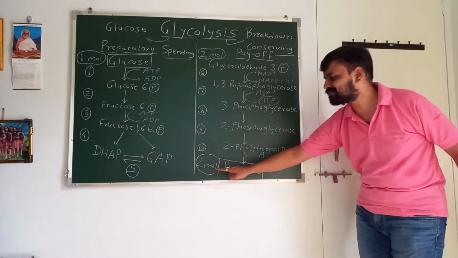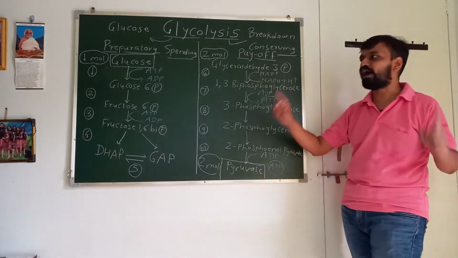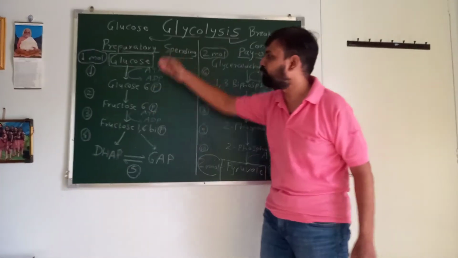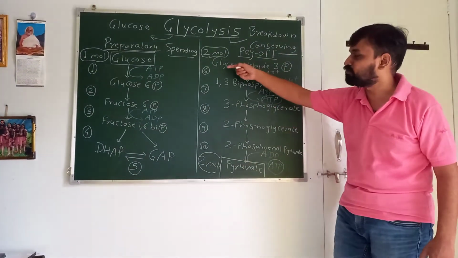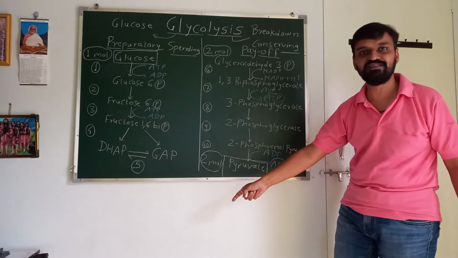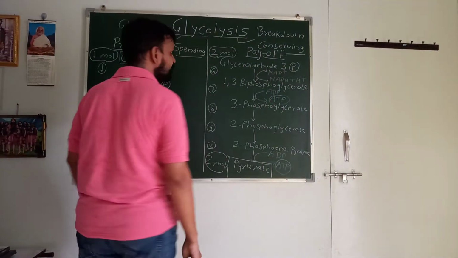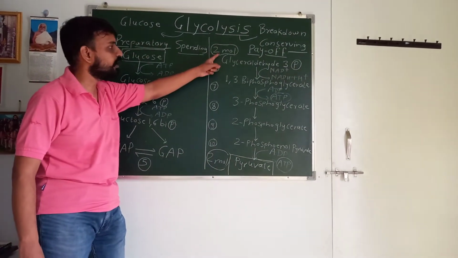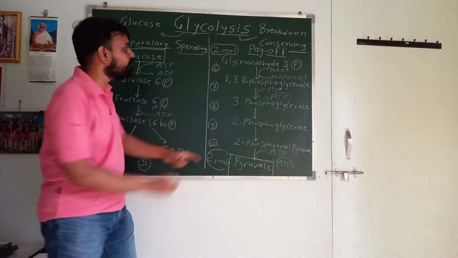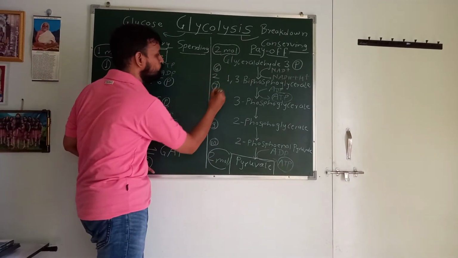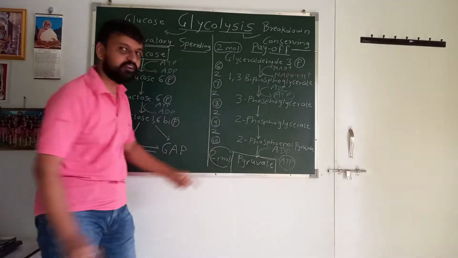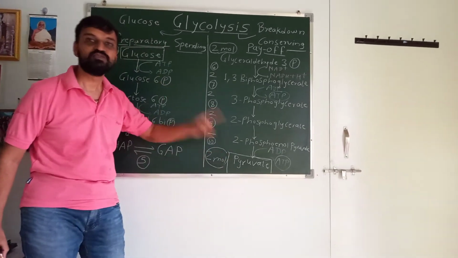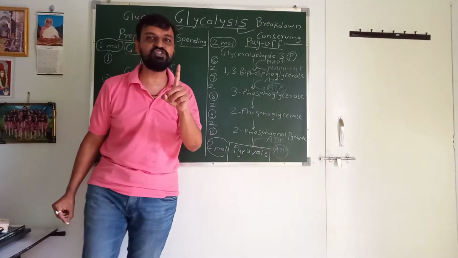Have a look at this. Guys, you have to keep this in mind. For the first 5 steps, there is 1 molecule everywhere, and from step number 6 onwards, look at this, in each step I would like to write down here 2, 2, 2, 2, and finally also 2. So guys, this is a very important thing which is asked in NEET.